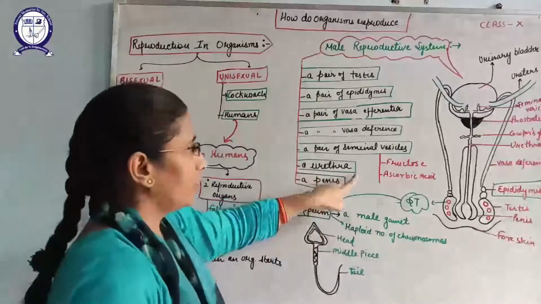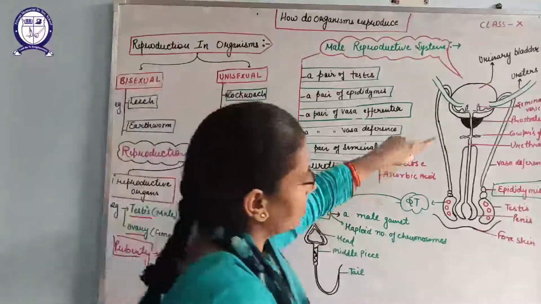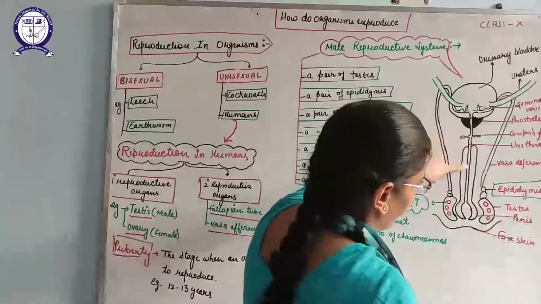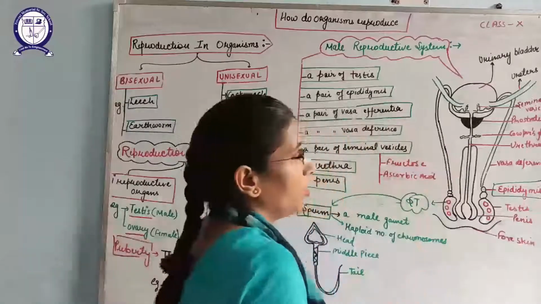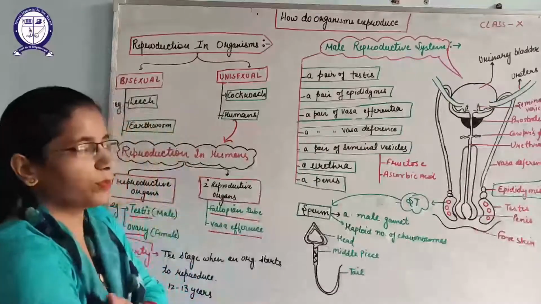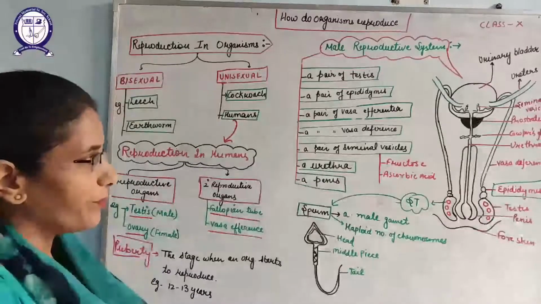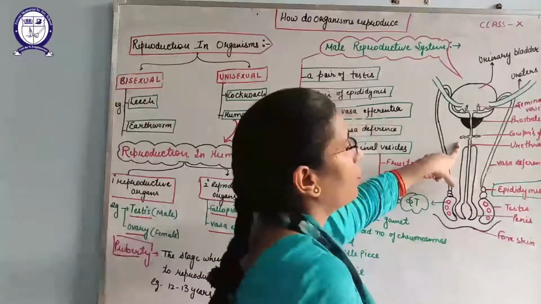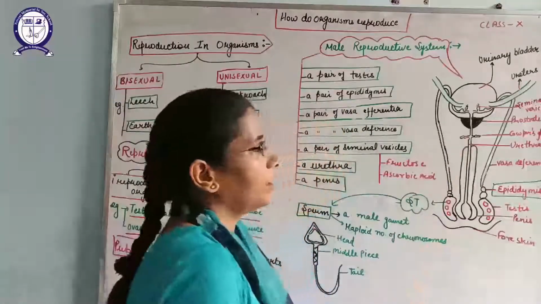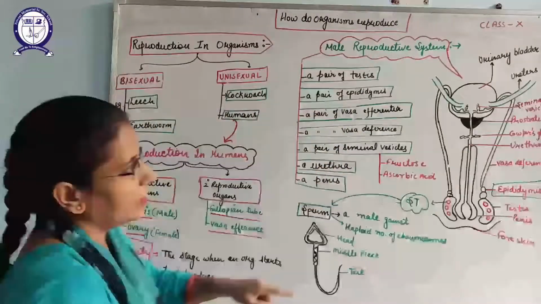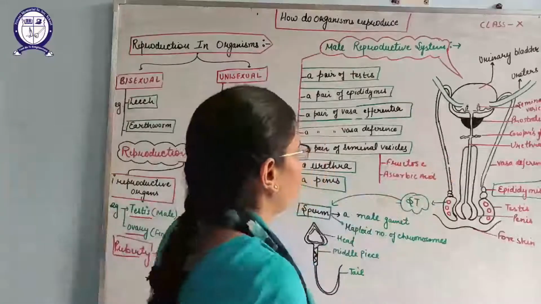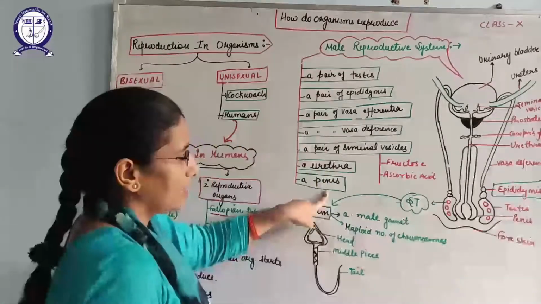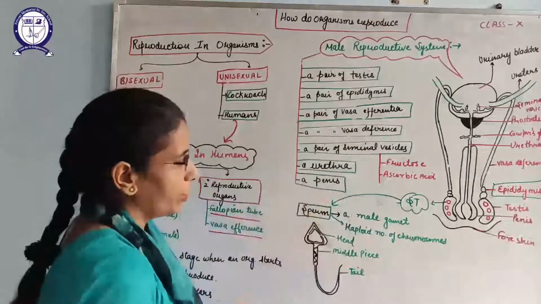Next is the urethra. The urethra is the common passage from where sperms will be released. It is common, as either urine or sperms will pass at one time. Now what is the function of the prostate gland and Cowper's gland? The prostate gland will release anticoagulant enzymes and Cowper's gland will release mucus. And lastly, the penis, that is known as the copulatory organ.